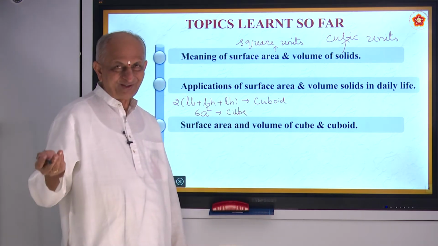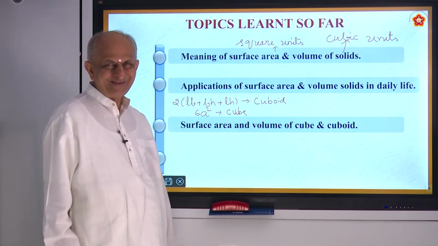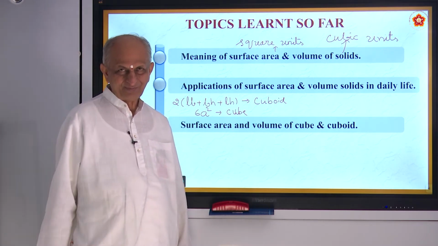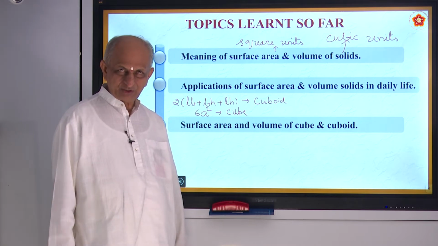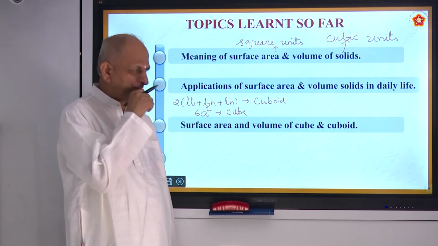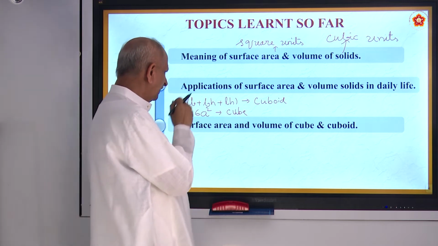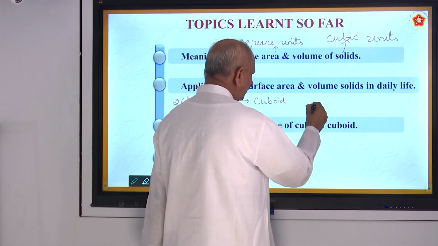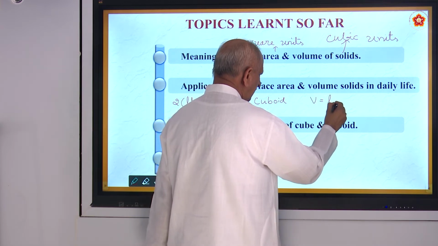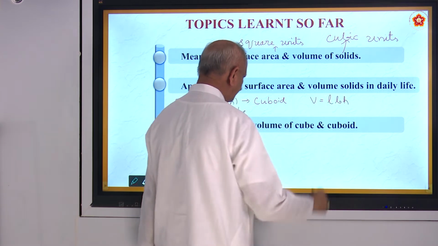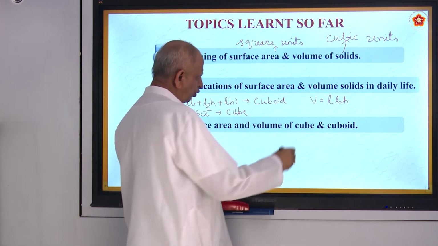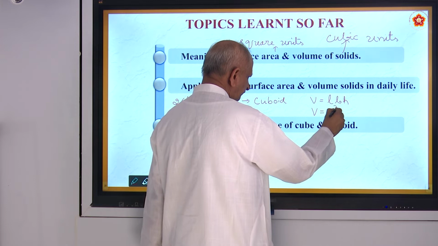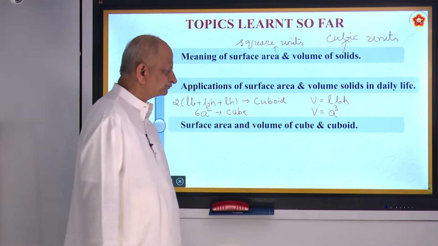You have heard about Halkova also. It is cubical in shape. Sugar crystals are almost in cube form. And coming to volume of cuboid, V is equal to L into B into H. And volume of cube is equal to A cube or L cube.